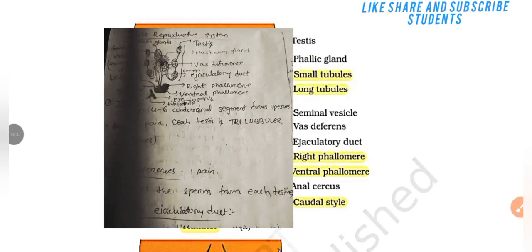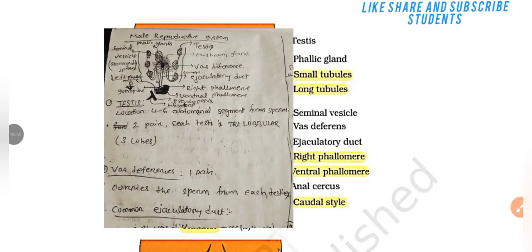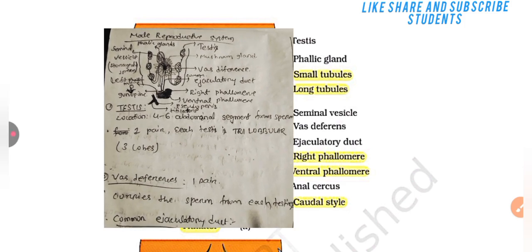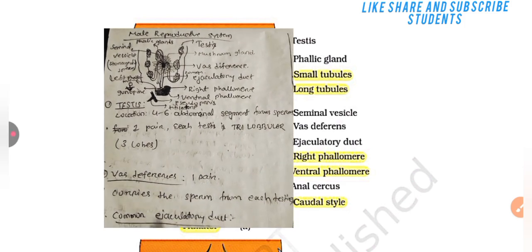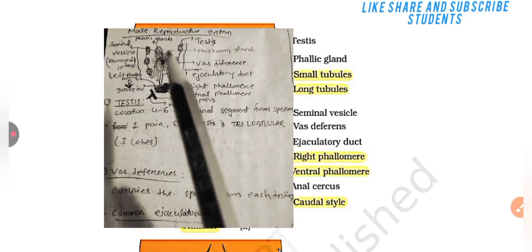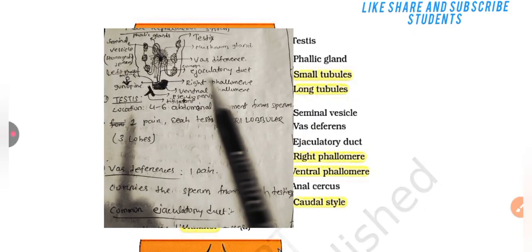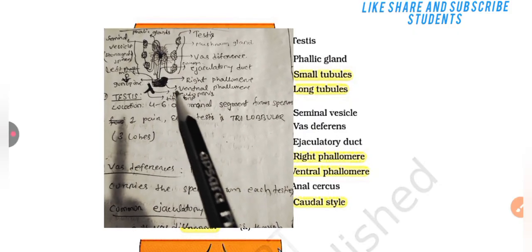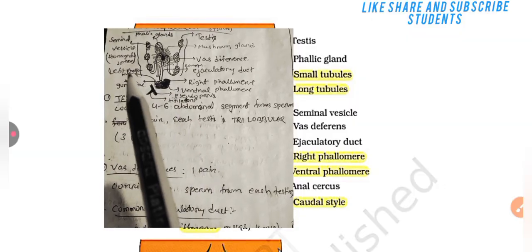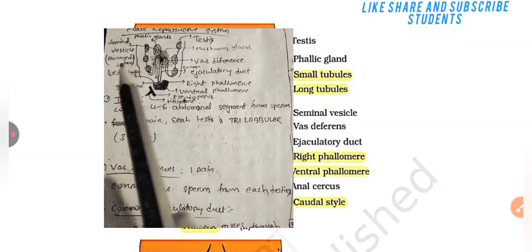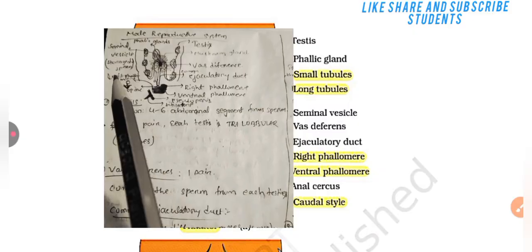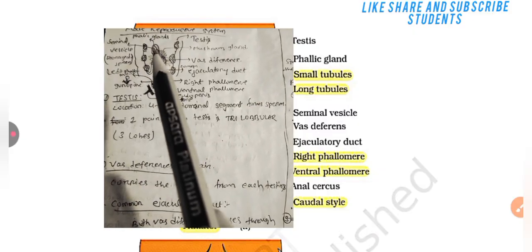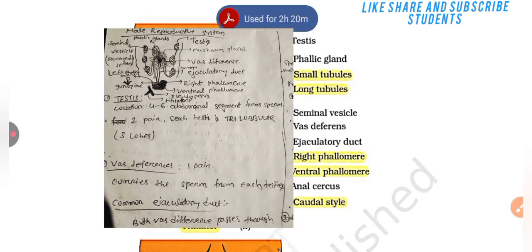Let's read the male reproductive system. Here the testis is present. Then the mushroom gland, then the vas deferens, then the ejaculatory duct. There is the right phallomere, then the ventral phallomere, the gonophore, the left phallomere, and the seminal vesicle, which helps in storage of sperm.